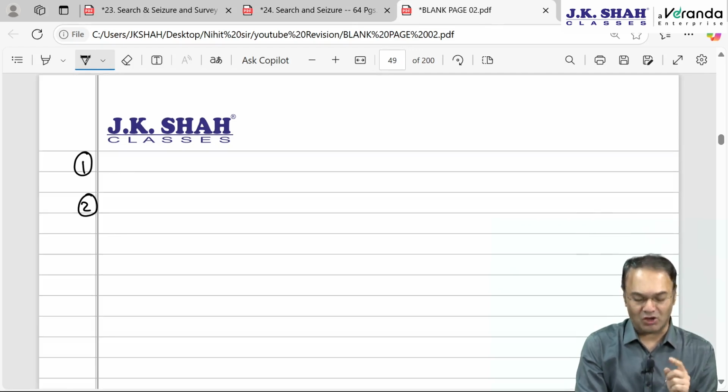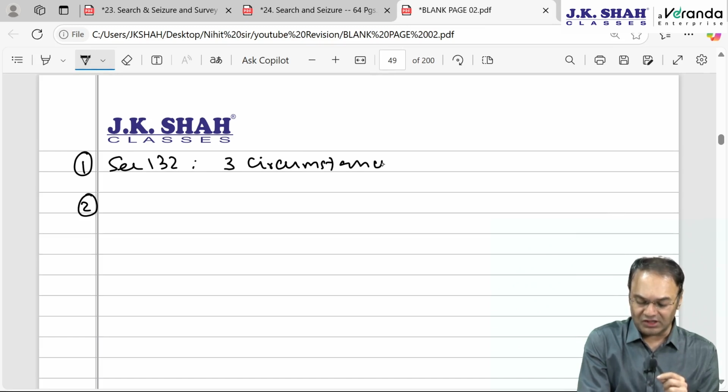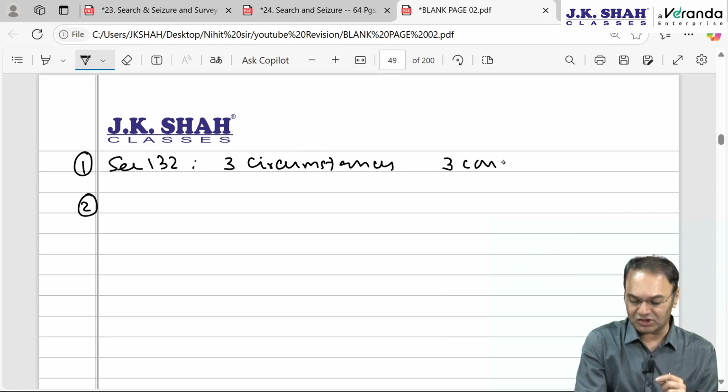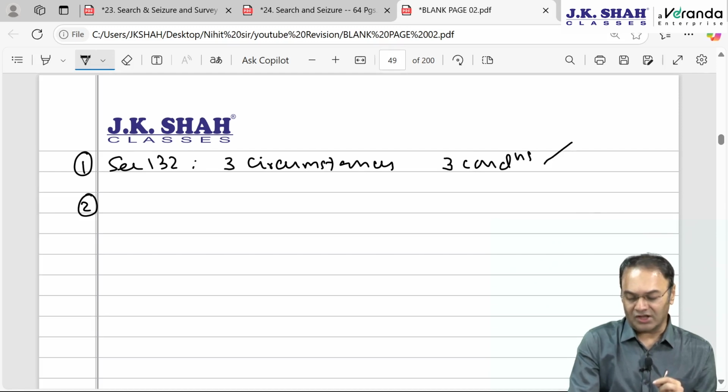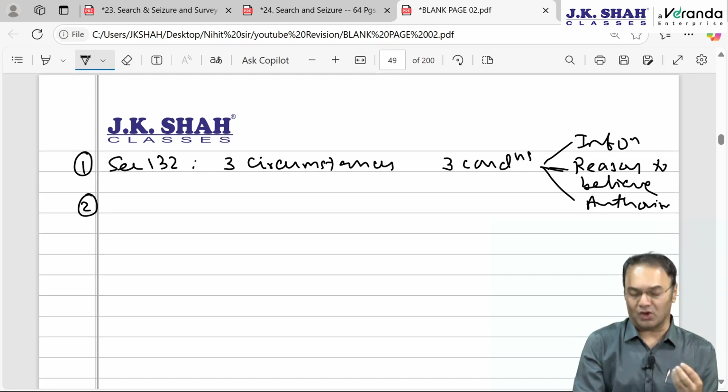We finished 8 concepts. Section 132, search, we finished 3 circumstances under which search is possible. Along with that, we discussed 3 conditions also. Which 3 conditions? The authorized officer should have reason to believe based on information in his possession. Based on information, he should have reason to believe. And he should have authorization from higher authority. Authorization is nothing but search warrant.